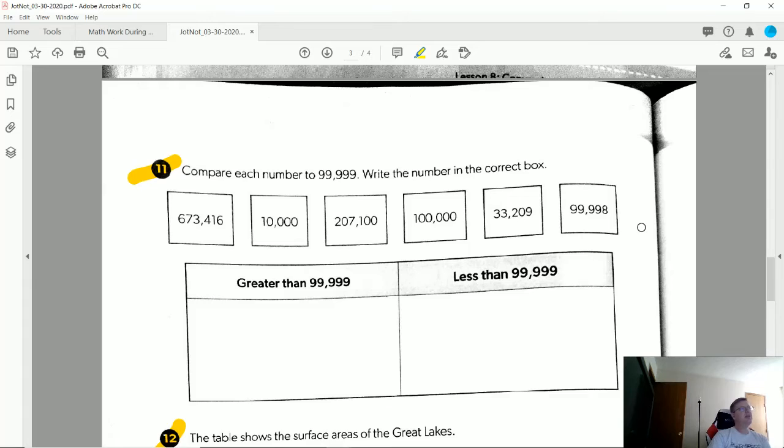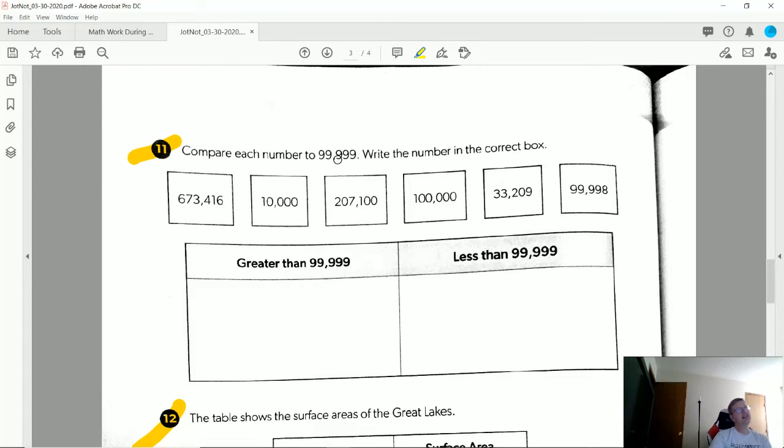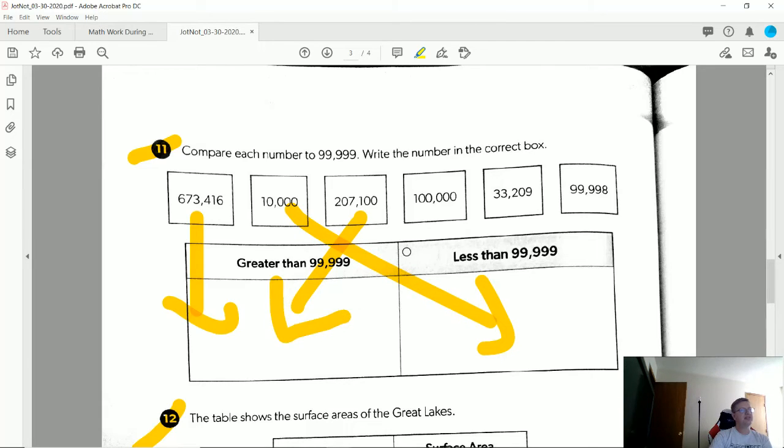Number 11, compare each number to 99,999. So we want greater or less than. So 673,000 is definitely going to be larger. 10,000 is going to be less than. 207,000 is going to be greater than. 100,000 is going to be greater than. 33,000 is less than. 99,998 is one place less than 99,999.